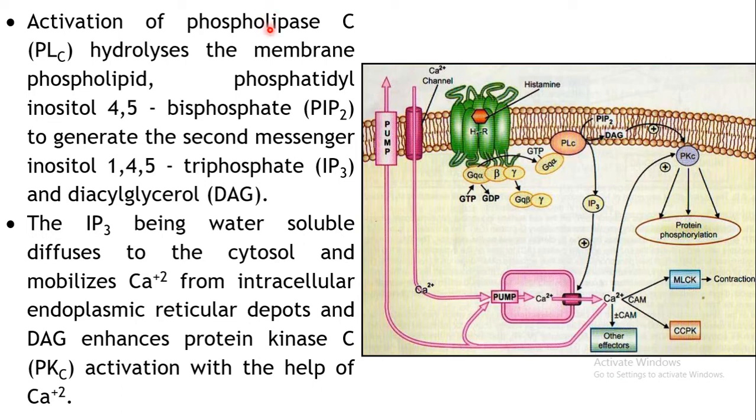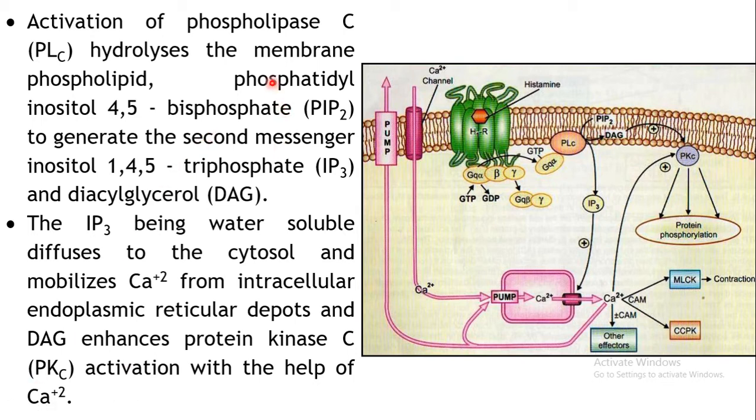Now this activation of phospholipase C in turn hydrolyzes the membrane phospholipid. As we have seen, the biological membrane consists of several phospholipids, right?